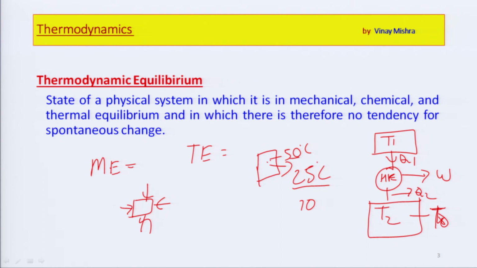In terms of thermal equilibrium, the temperature of the surroundings is equal to the temperature of the system itself. The same happens here: T2, the temperature of the sink, must be equal to the surrounding temperature T naught if we are talking about the thermal equilibrium or dead state of the system. In this way, the system is in dead state.